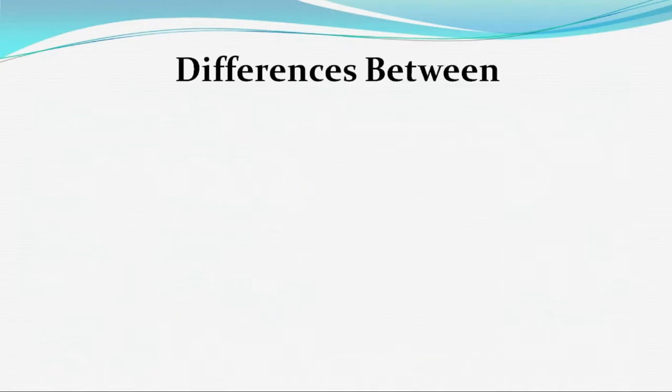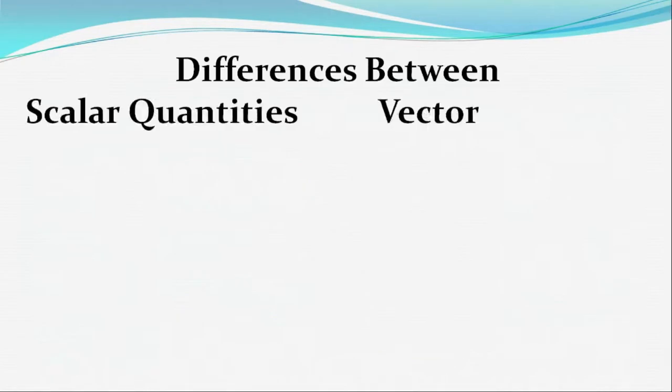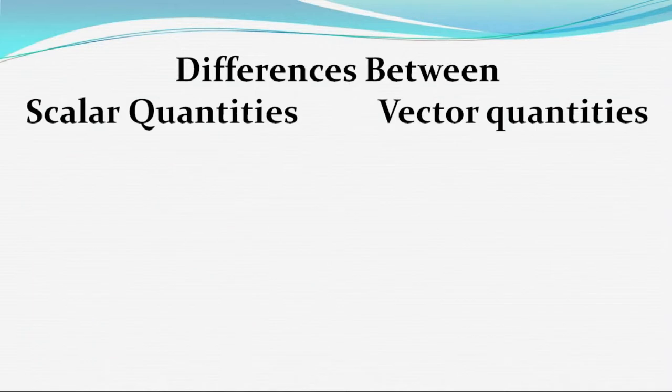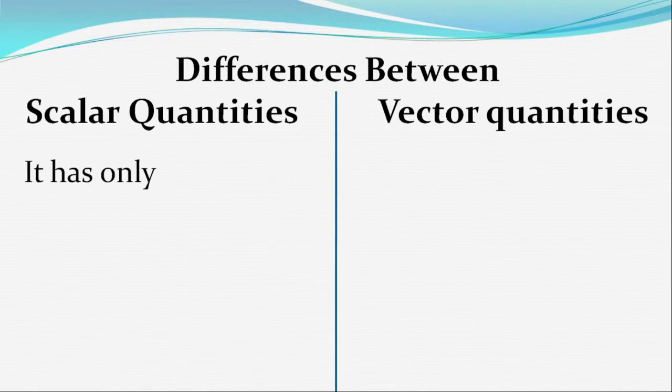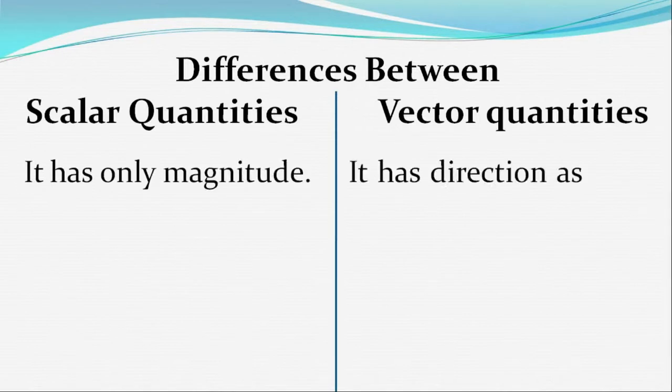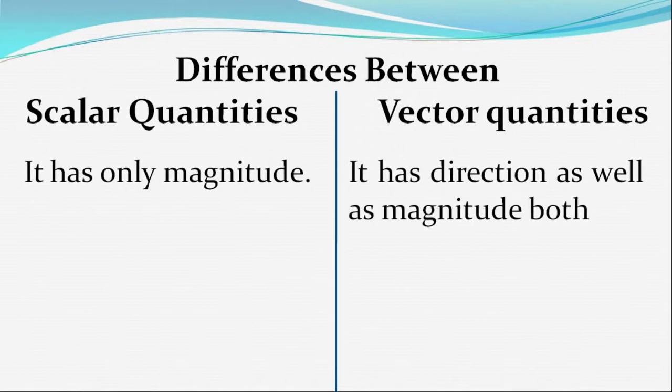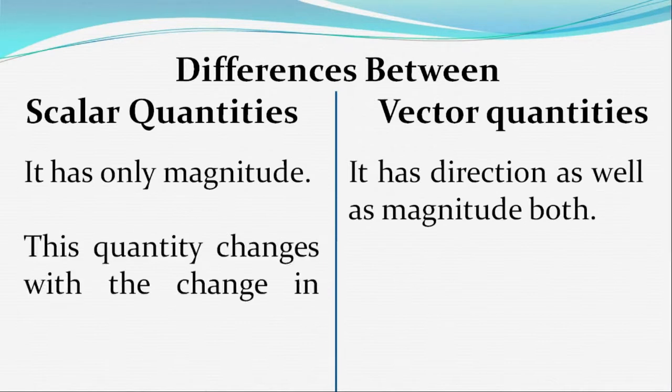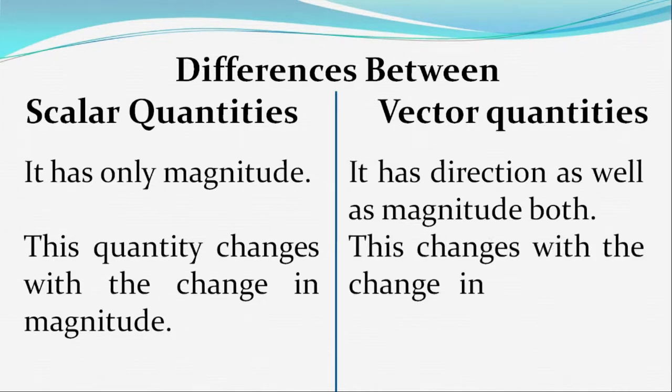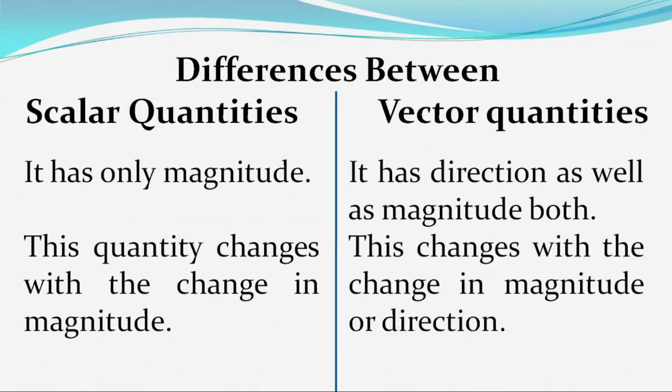Now we will come to the differences between scalar quantities and vector quantities. As we have discussed, scalar quantities have only magnitude, but vector quantities have magnitude as well as the direction. We can change the scalar quantity by changing the magnitude only, but vector quantities change with magnitude or with direction or both.